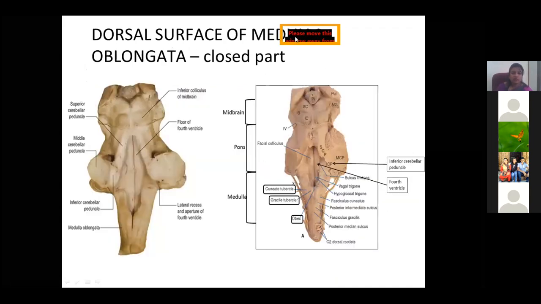And this is the dorsal surface of the medulla oblongata. This is the closed part and the open part. The open part forms the lower part of the fourth ventricle. So here you find the vagal nerve nucleus and the hypoglossal nerve nucleus. This is very important, and also the tip of it is called the area postrema, which is the vomiting center. So when I talk about the ventricles tomorrow, you can make out the area postrema in detail in the fourth ventricle.